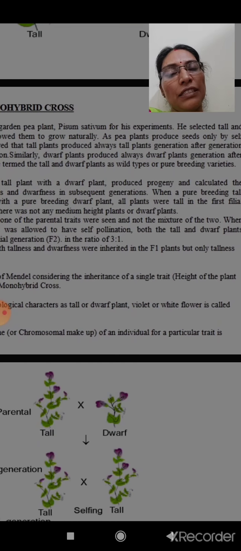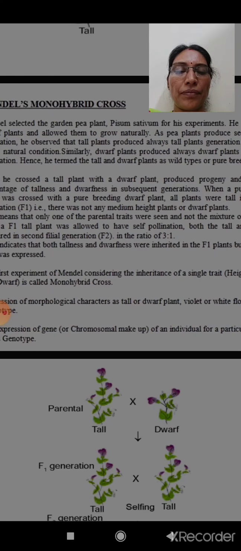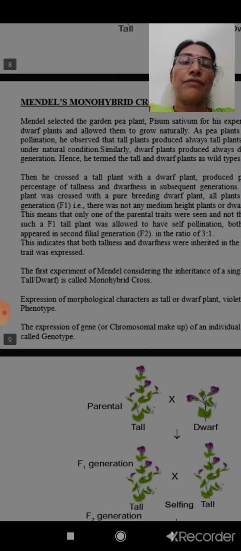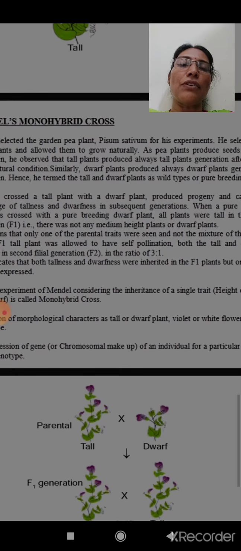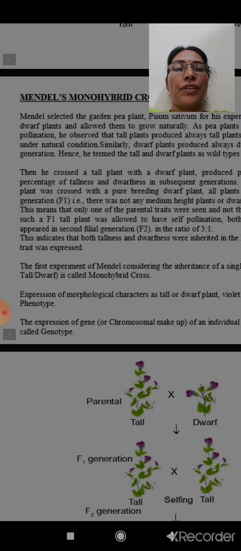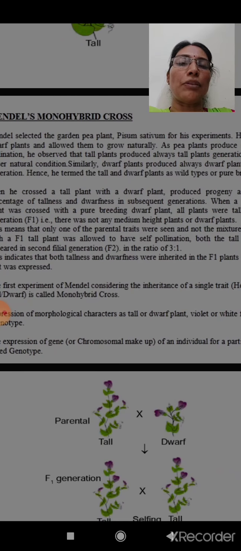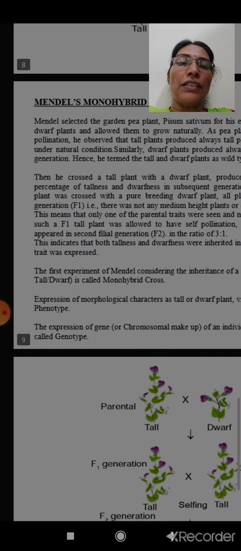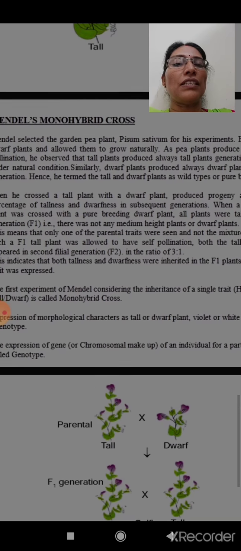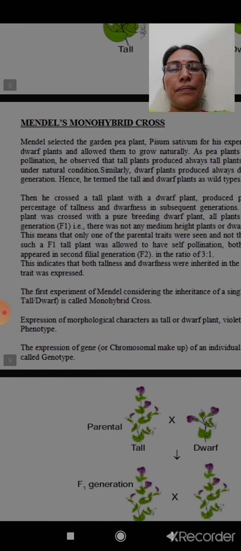Here we can take tallness and dwarfness of the plant. That is one character, but tallness and dwarfness are contrasting. So the character taken is the height of the plant, and two contrasting traits, tallness and dwarfness, are taken here.